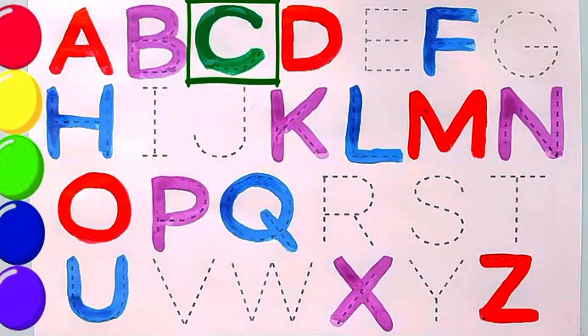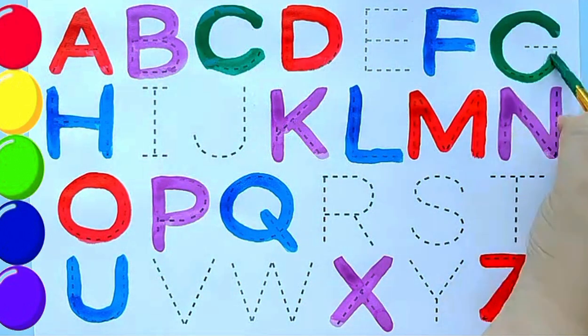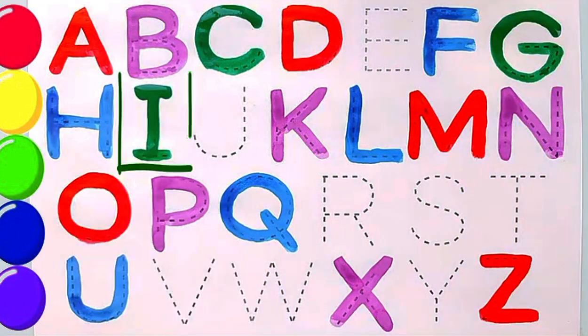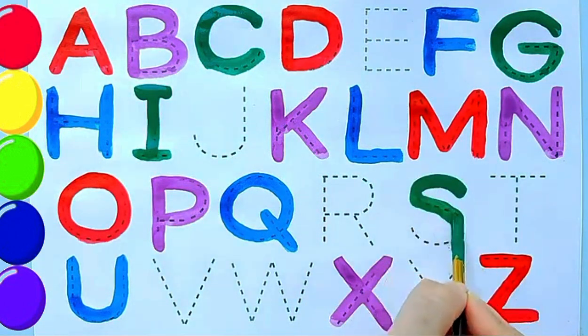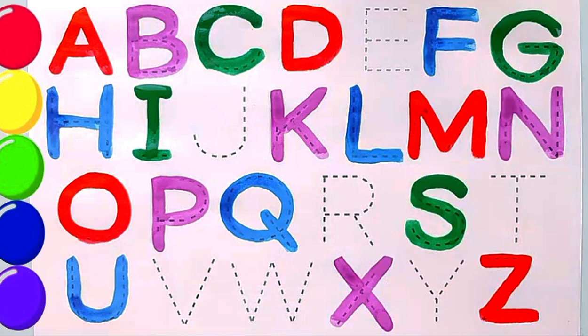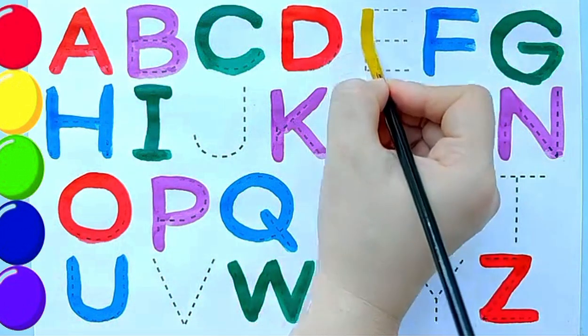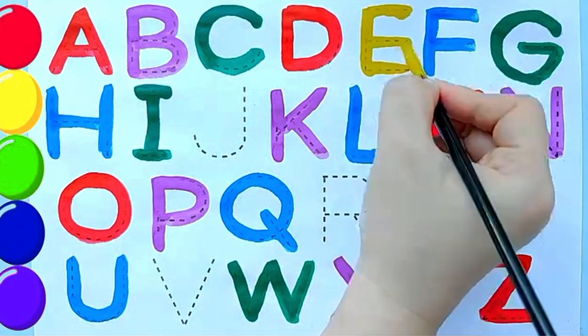C. C for cat. G. G for grape. I for igloo. S. S for sun. W. W for watch. E. E for elephant.